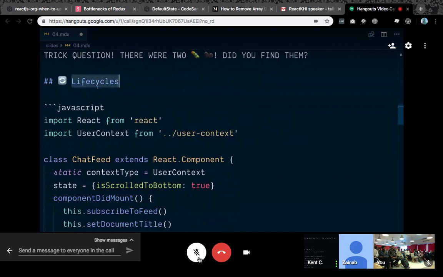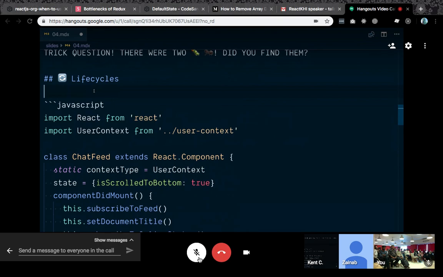Life cycles. Life cycles are a really great way for you to opt into performing operations during the life cycle of a component. And one of the things that we love about React components is that we can use them to create a black box around a certain behavior. And React components compose together really nicely. But the problem is that when you have multiple concerns that a component is trying to do, you wind up spreading or mixing those concerns throughout that component.